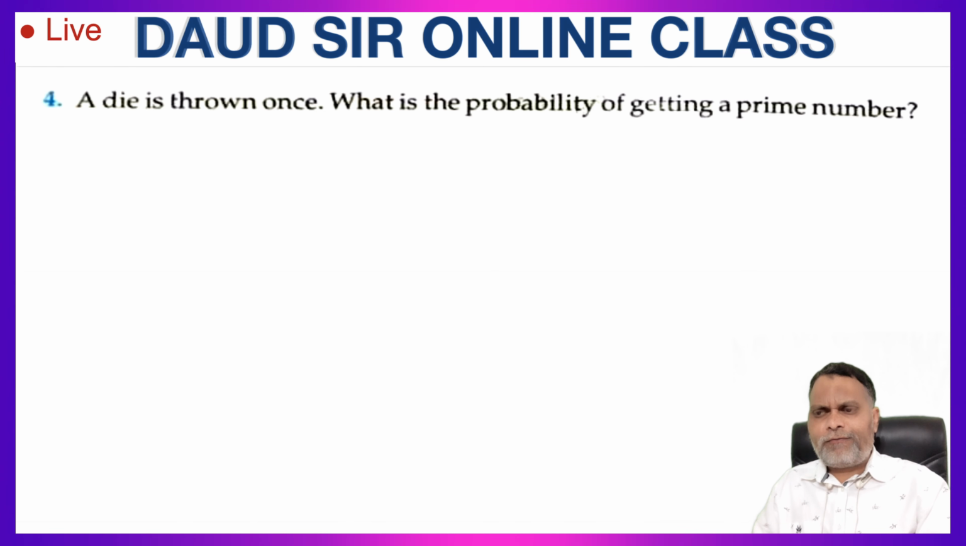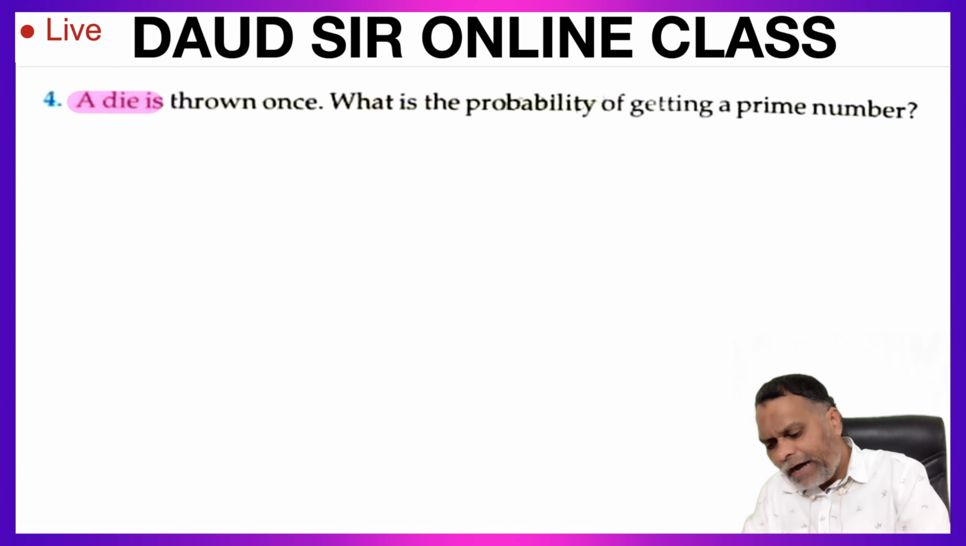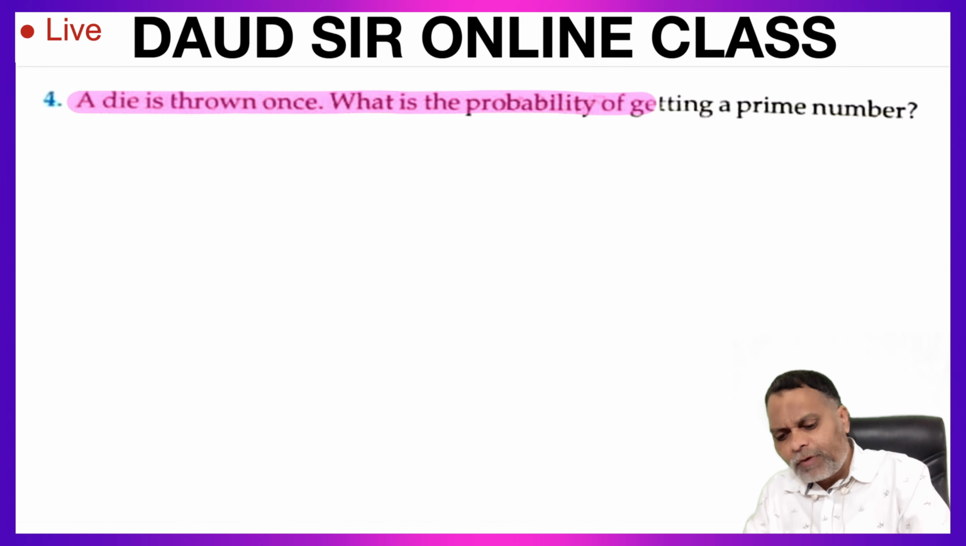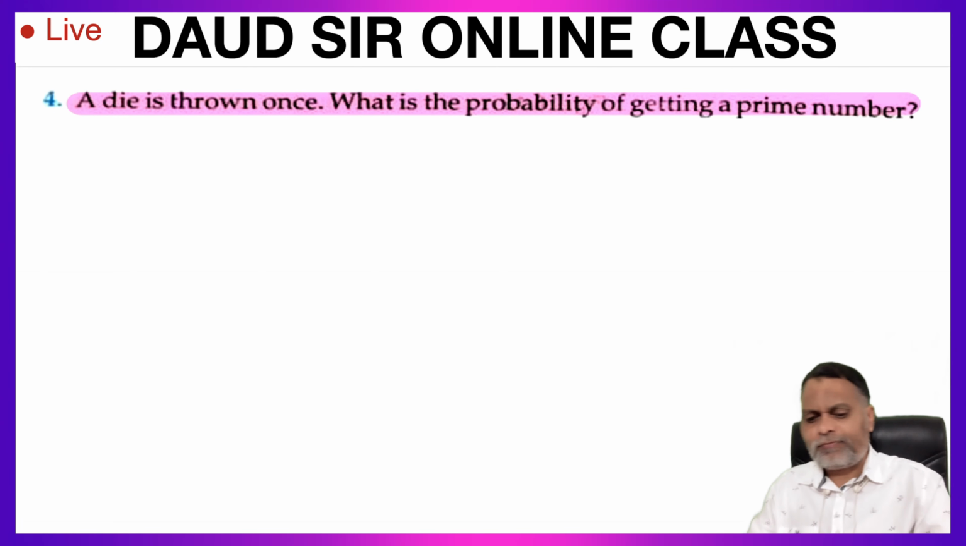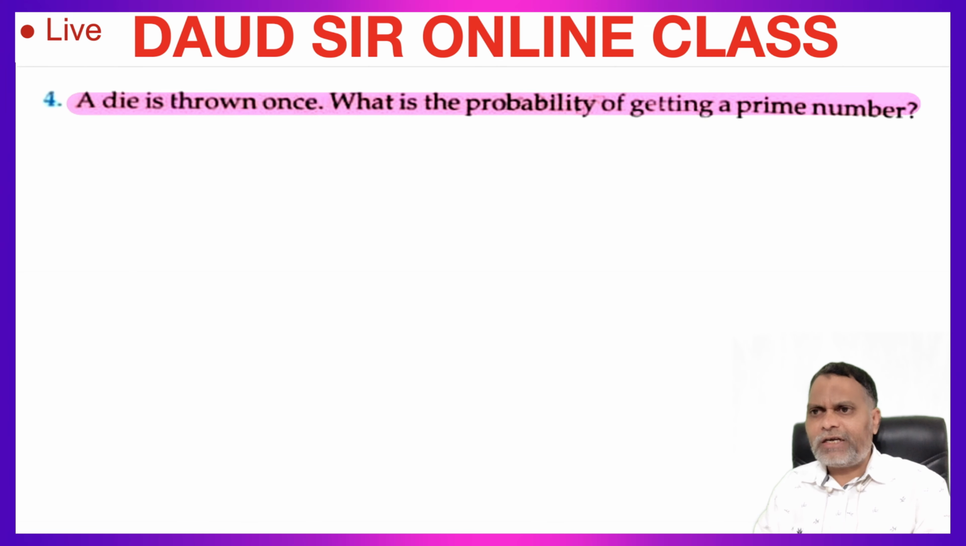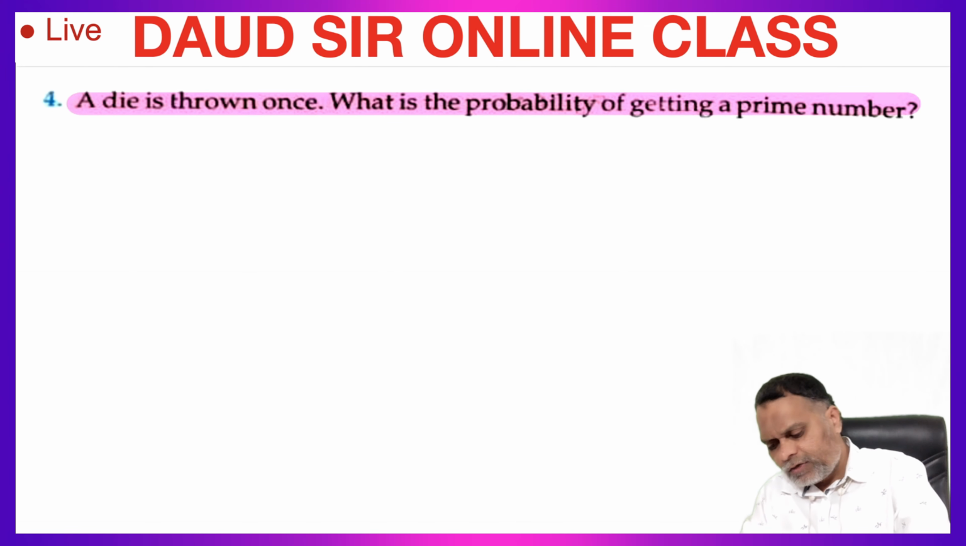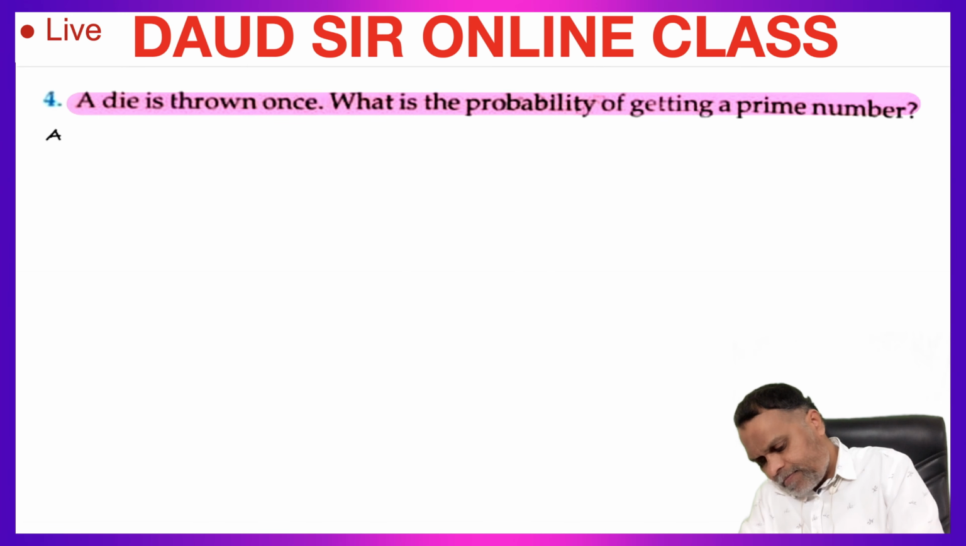Question number 4. A die is thrown once. What is the probability of getting a prime number? A die is thrown once, so we have to find out the probability of getting a prime number. So a die is thrown once.